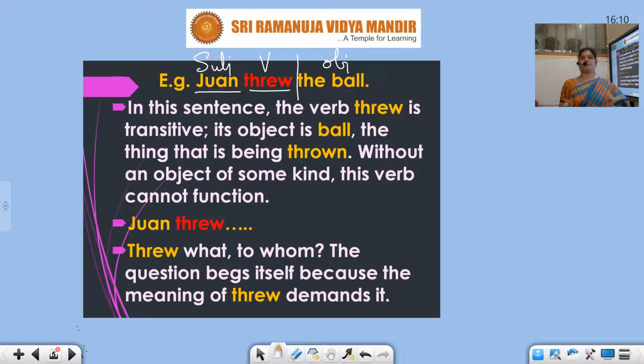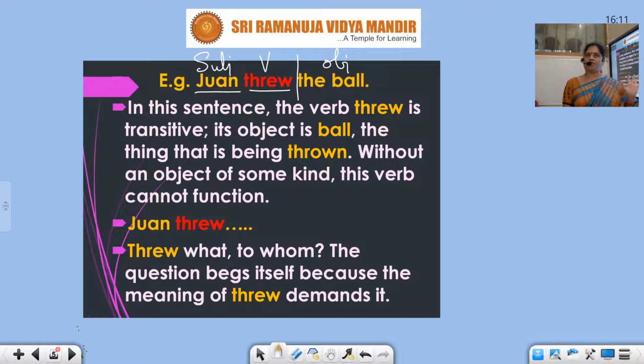So this is transitive. Did you understand? Now supposing I say, for example, he played. To some extent, the sentence is meaningful. He played. Or I will say, he is playing. Fine, he is playing. He is not studying, he is playing. He is wasting his time, or he is having some physical exercise.